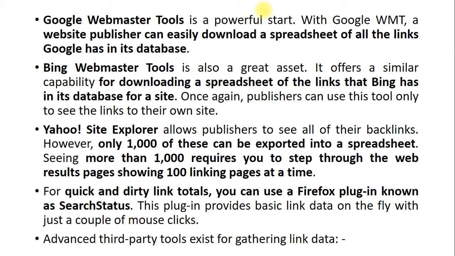So when there are more than 1000 links available on the website, you need to perform one more step, which allows you to have 100 links per page at a time. For quick and dirty link totals, you can use a Firefox plugin which is known as SearchStatus.